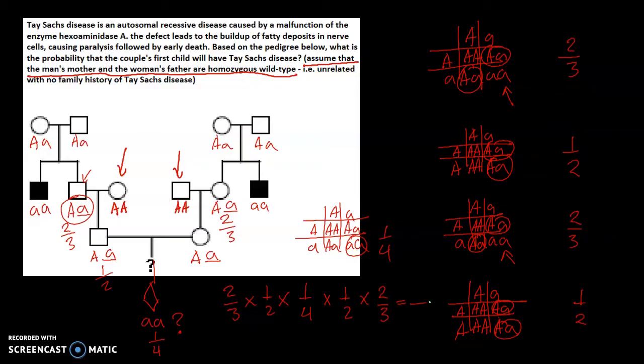And we get 4 over 144, which can be reduced to 1 over 36. So that is the probability that the child of the man and the woman will get Tay-Sachs disease.